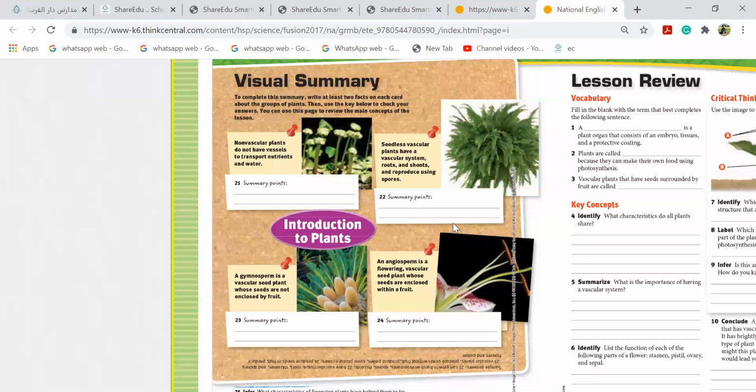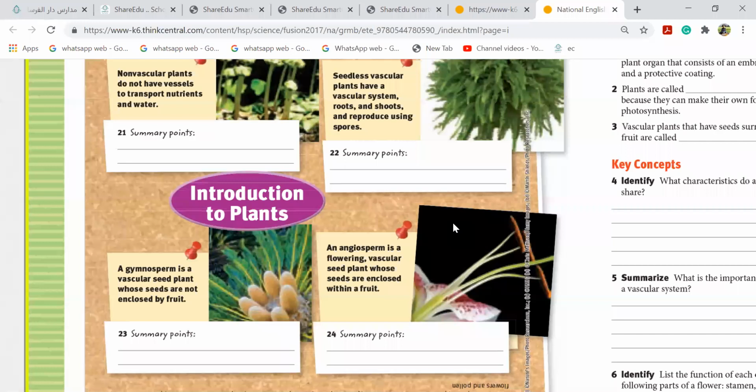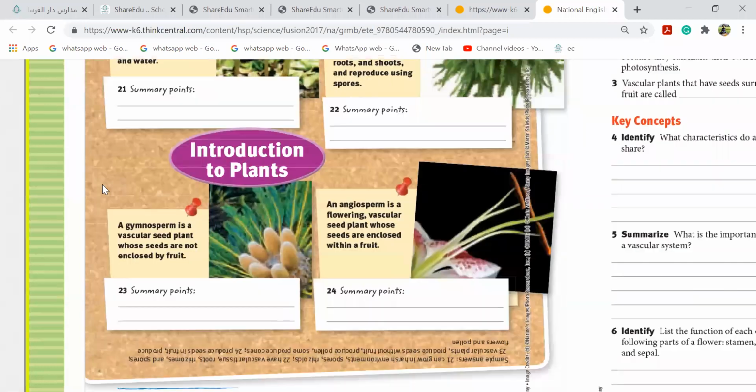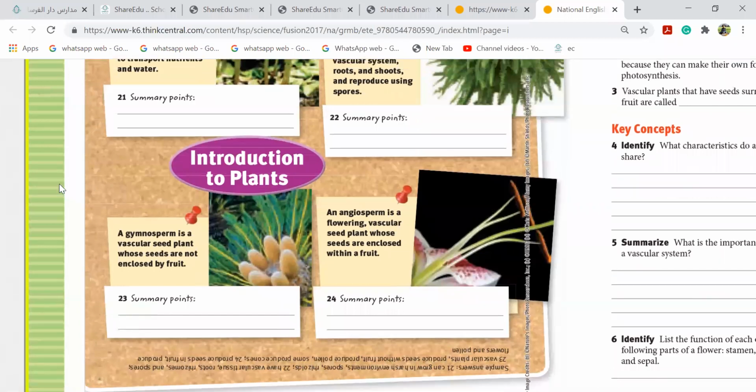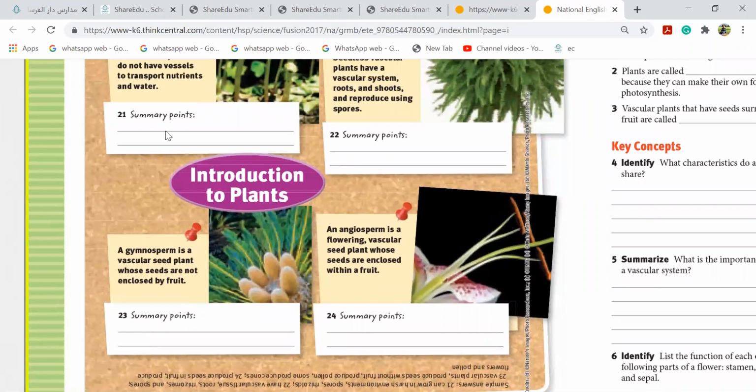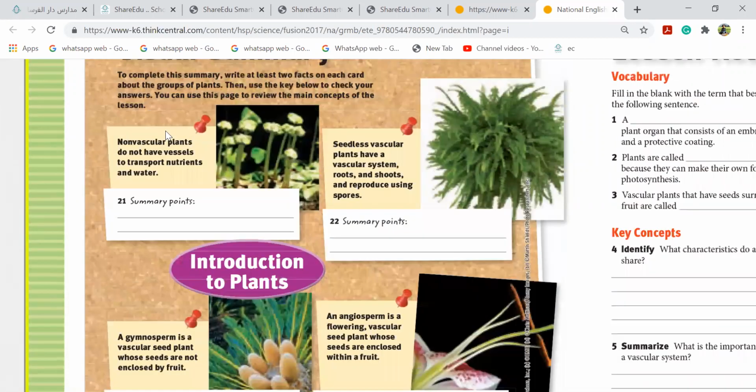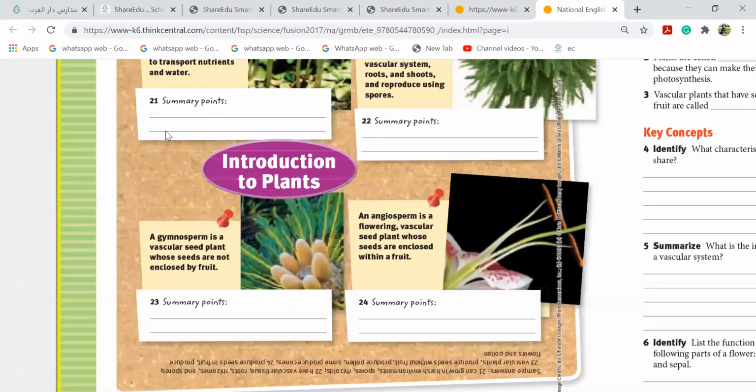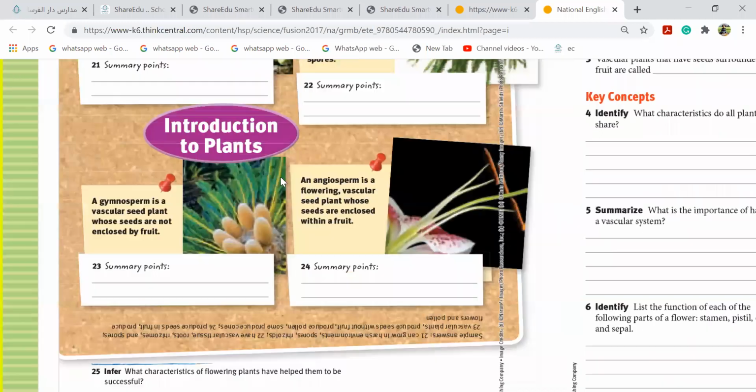Now again, non-vascular plants do not have vessels to transport. How do they transport, girls? Non-vascular plants can grow in harsh environments. They have spores, and examples are rhizoids. And then here, vascular, they have roots, they have vascular tissue, they have rhizomes, they have spores.